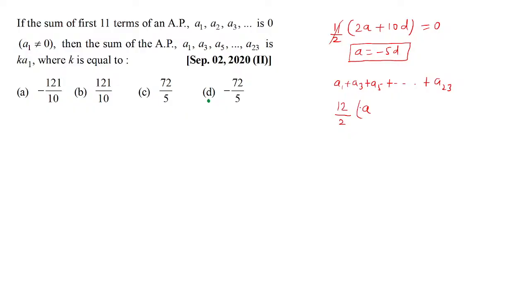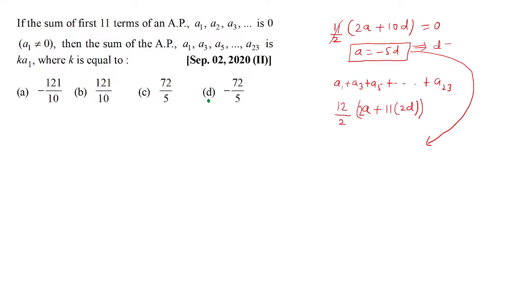So number of terms divided by 2 multiplied by 2 times the first term plus (number of terms minus 1), that means 11 times D. Again, this D is the common difference, which in this present case is 2D, because D is the common difference in the AP A1, A2, A3, and so on. So A1, A3, A5, and so on will have common difference 2D. And that's it. We are very close to our answer. Mind it,